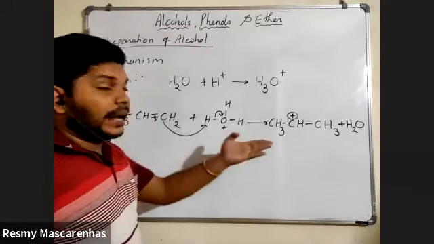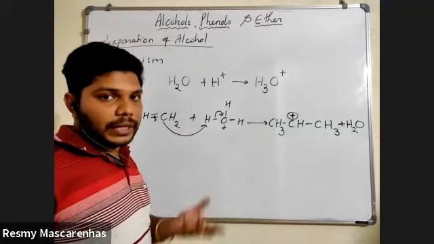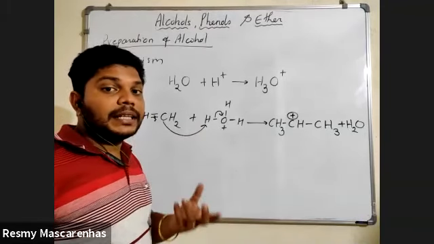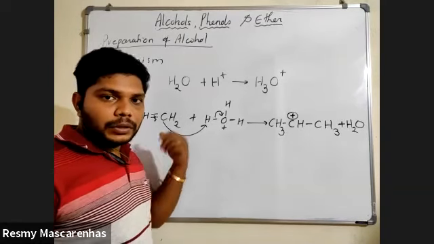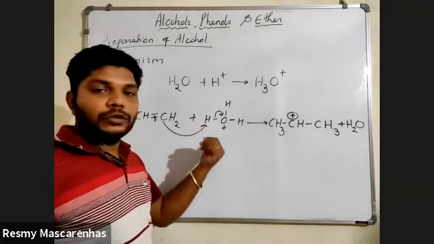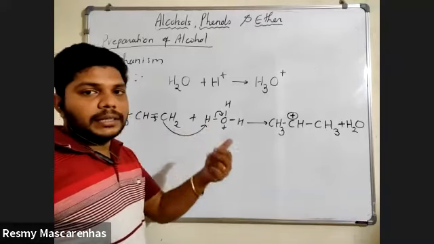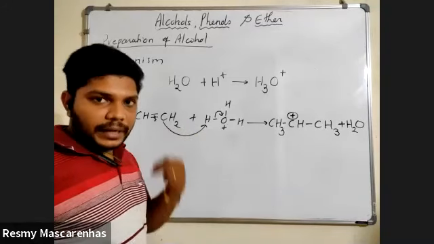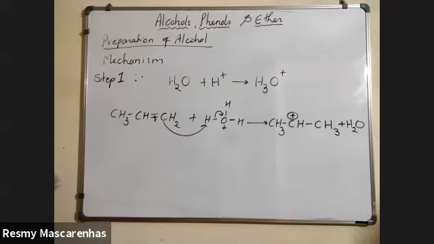Okay. Now, students, I'm showing this as an example with propene. You can show this with ethene rather than propene. Ethene will be easier. Can we try with ethene? Because for the mechanism, they are not going to ask you propene. Propene means 3 carbons will be there. Ethene is very easy because only 2 carbons are there. We'll try with ethene. It will look easier for you. Yes, sir.